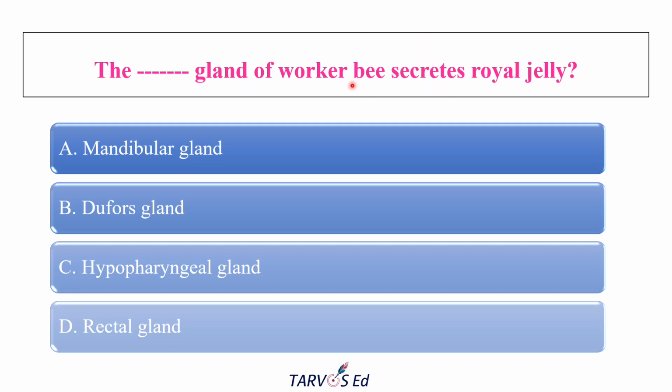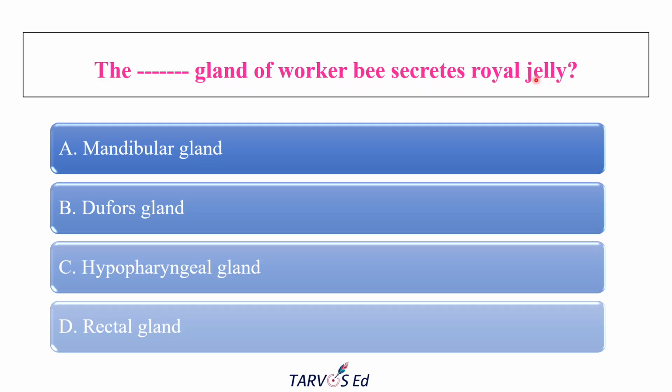Workers, as the name itself says, do all the work in the entire colony. The secretion of the worker bee, royal jelly, is used as feed for the young ones. In Tamil we call it arasakul. It has many microbial, antifungal and antibacterial activities.